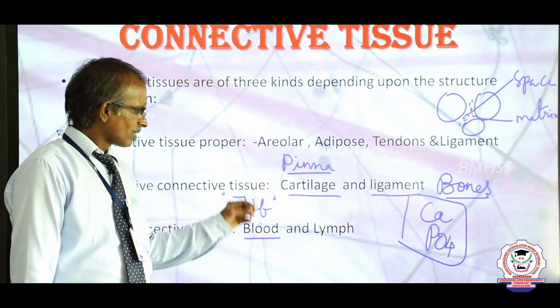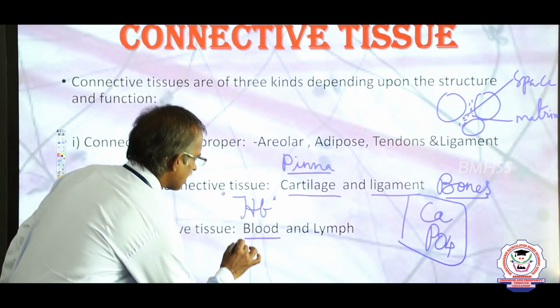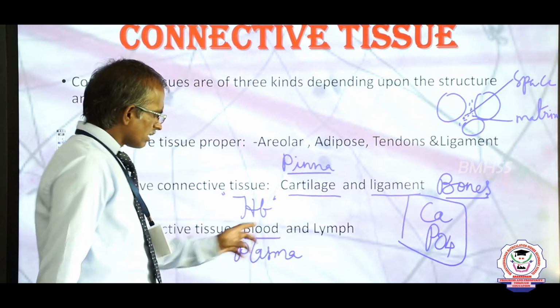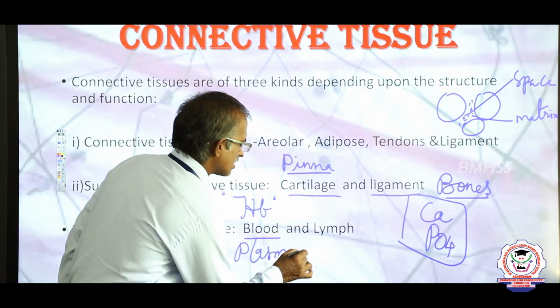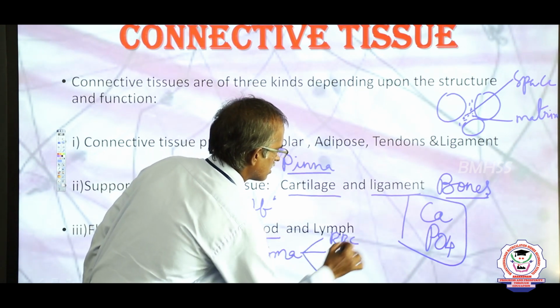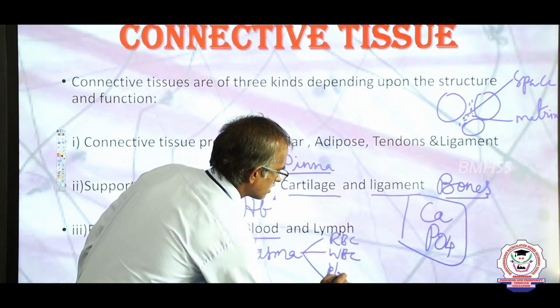Blood is one of the fluid tissues, which consists of a fluid that we call plasma. The plasma contains three important blood cells, namely red blood cells, white blood cells and platelets.